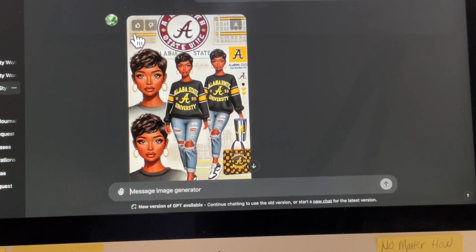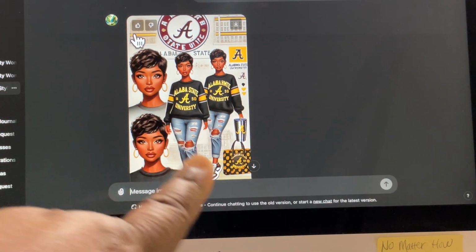All right, y'all, here's another design that I did, and y'all know I love me some Alabama State, so I just decided to make me an Alabama State girl, and it came out cute. This is the prompt that I put in. I'm going to show you the prompt that I put in for some of these, but what I don't like about it is that it came out with multiple girls, as you see right here, and I didn't want multiple girls. I just wanted one girl with the Alabama State sweatshirt, with the ripped jeans, carrying the Alabama State bag.